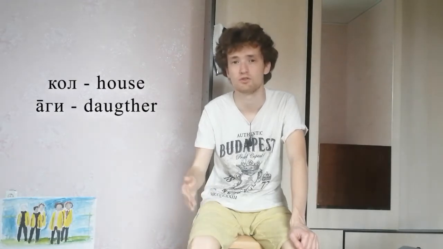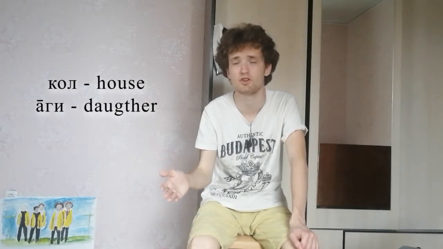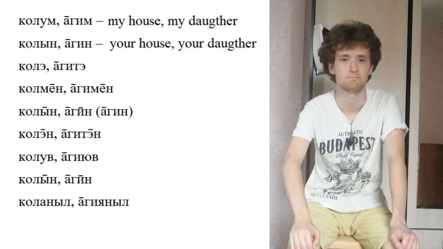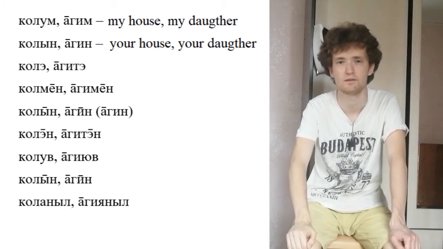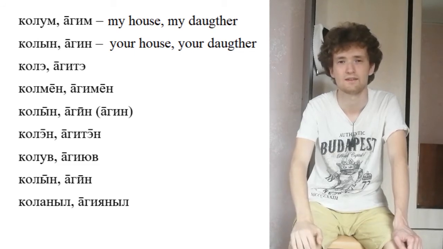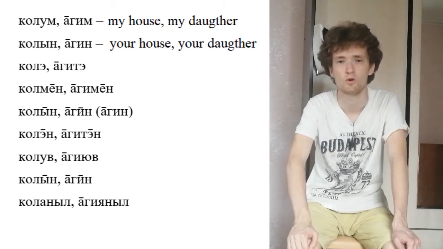Be healthy. Now let's look at how we can say about an object that belongs to somebody, or, in other words, formulate a possession of an object. We can do it this way. Let's take the nouns call, house, and ai, daughter, in this meaning. Колум. Аим. Колон. Аин. Коле. Аите. Колмен. Аимен. Колин. Аин. Колен. Аитен. Колу. Аил.